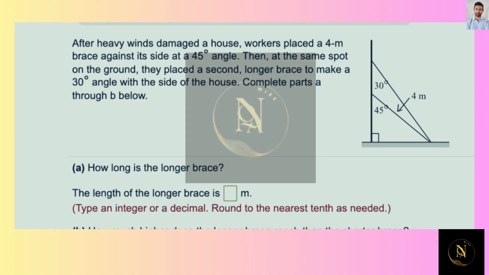This question is getting at your recognition of special right triangles. If the shorter brace is 2 in a 45, 45, 90 triangle, then this would be 4 divided by the square root of 2. And if that then is the shorter leg of the 30, 60, 90 triangle, then to go from short leg to long leg, or short leg to hypotenuse, you would double it. So this would be 4 over square root 2 times 2, or 8 over square root 2.